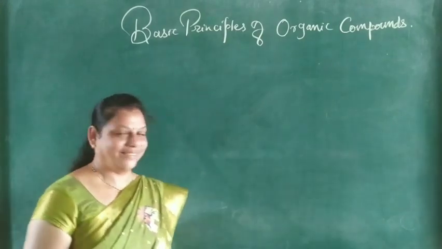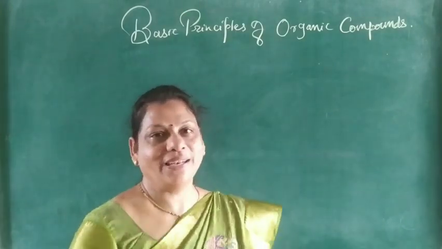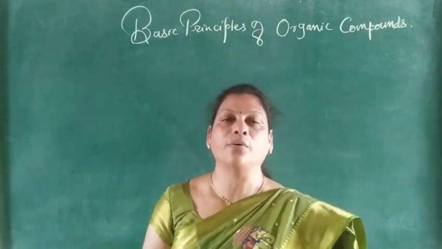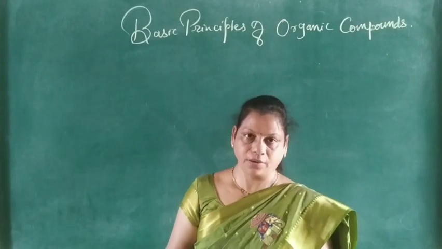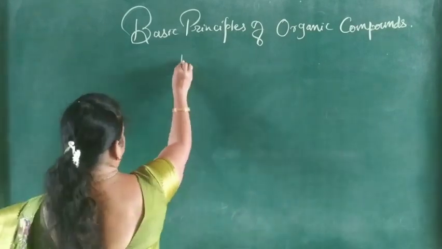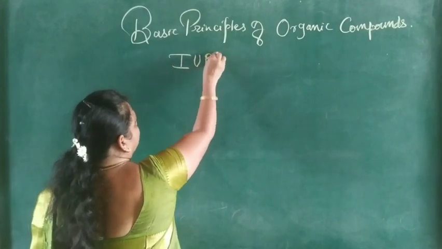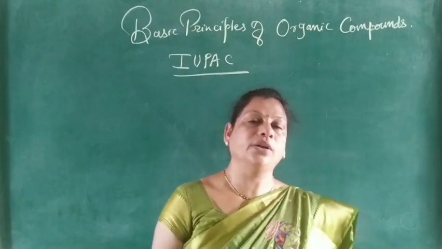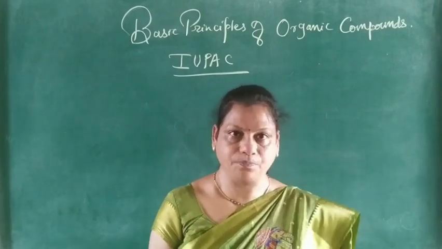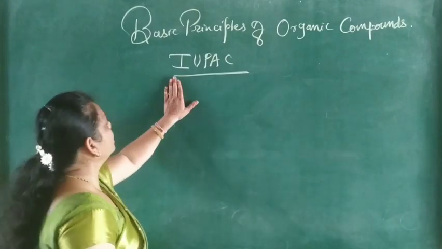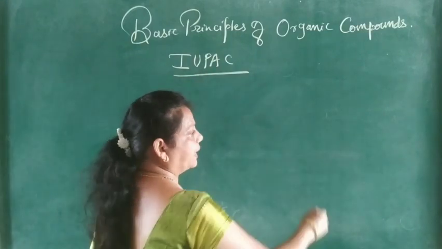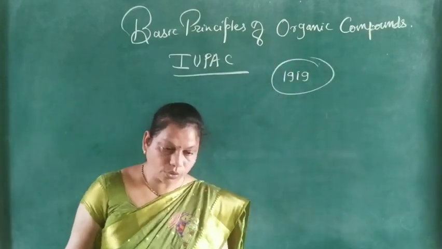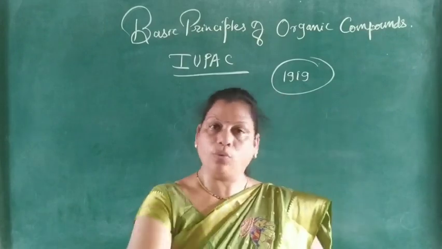Hello students, good morning. In this video we will discuss, in the chapter Basic Principles of Organic Chemistry, the IUPAC name. IUPAC is the short form of International Union of Pure and Applied Chemistry. It was founded in 1919, and it is widely accepted across the whole world.